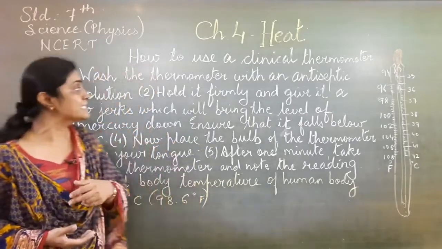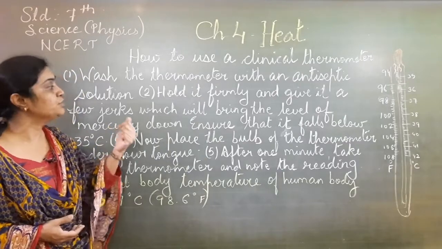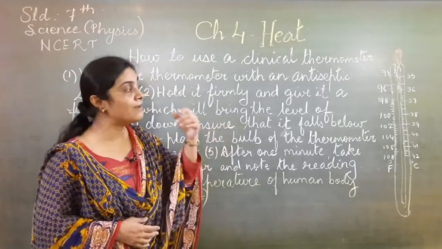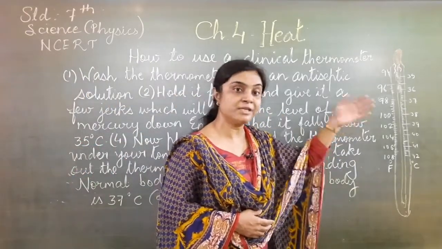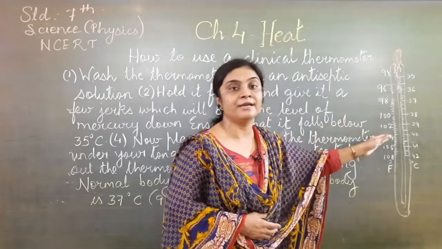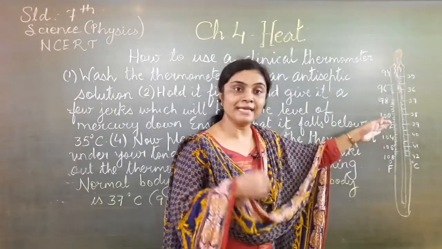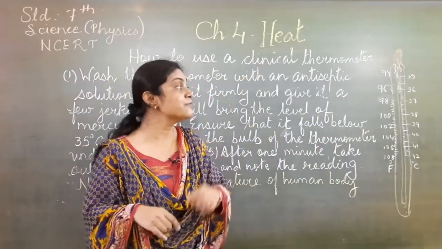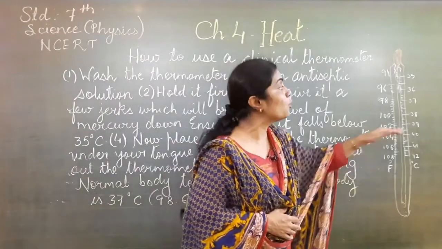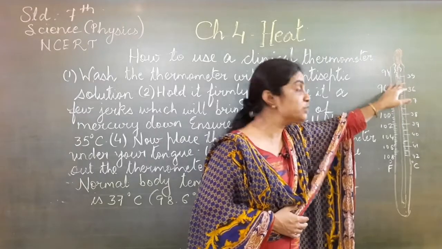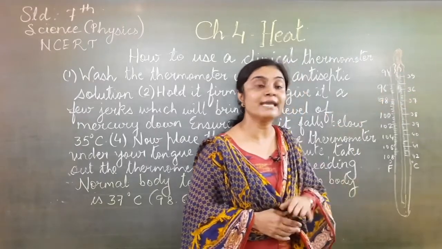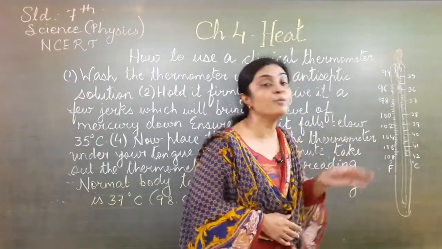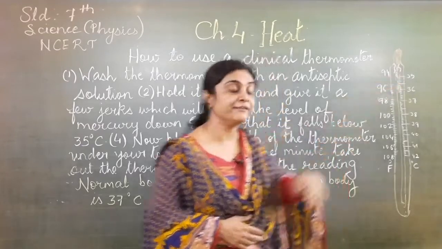Afterwards, the second step: hold it firmly and give it a few jerks, which will bring the level of the mercury down. Because when it was used in the previous patient's mouth, the reading will still be there, and if we use the same thermometer in our mouth, we will not get the perfect reading. So we give the jerks so that the mercury level goes below 35. We have to ensure that, otherwise we will not get a perfect reading.